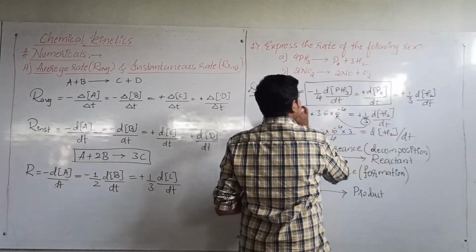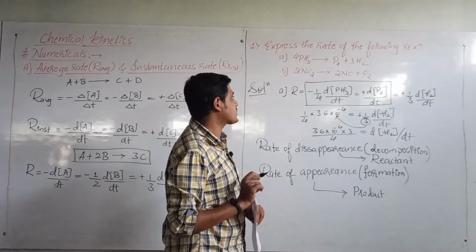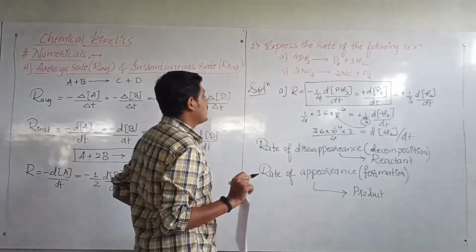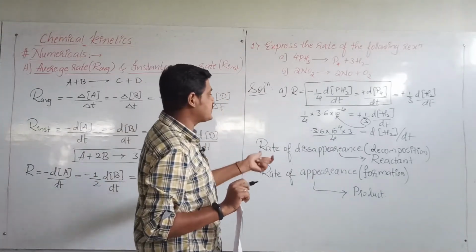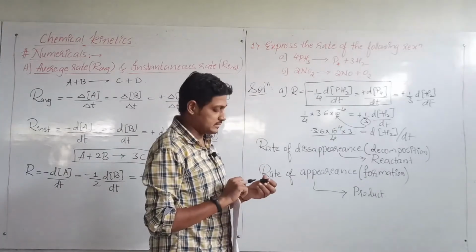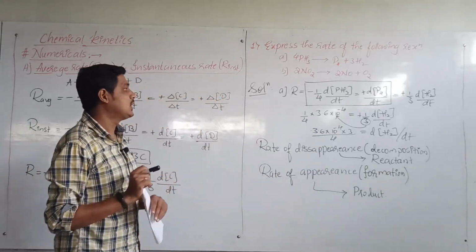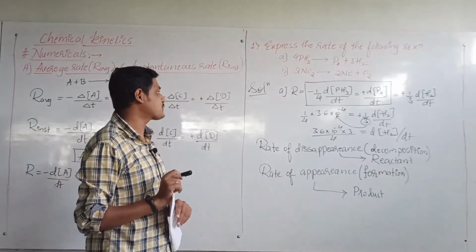Okay, so I think you guys now know how to calculate the rate of disappearance or rate of decomposition, and similarly what rate of appearance or formation means. Okay, so now let us move on to the next problems. Let us see what types of problems we will get.